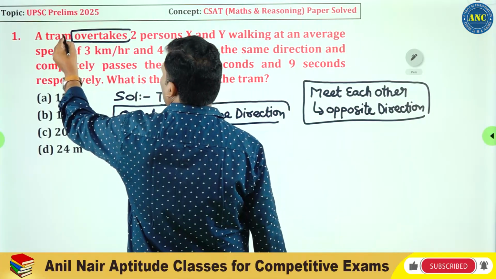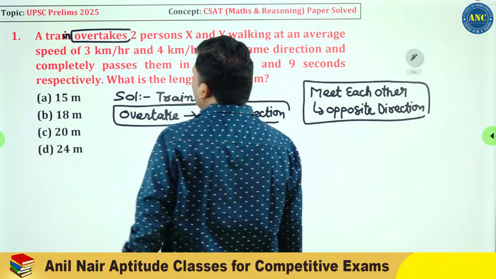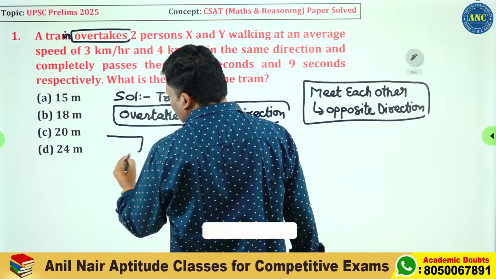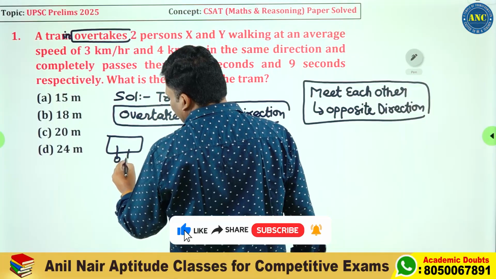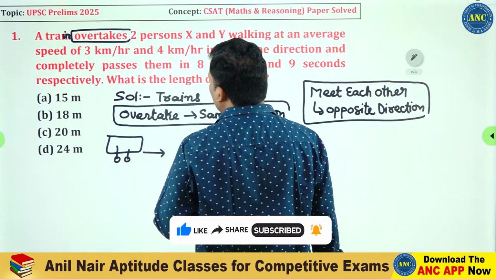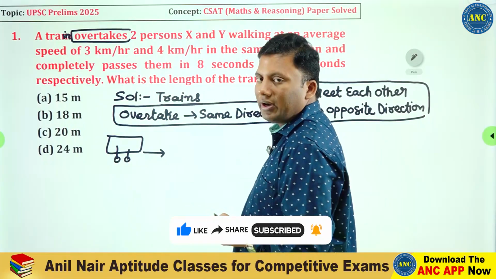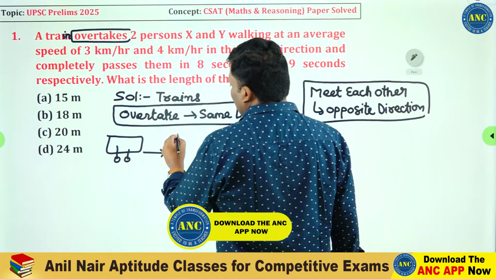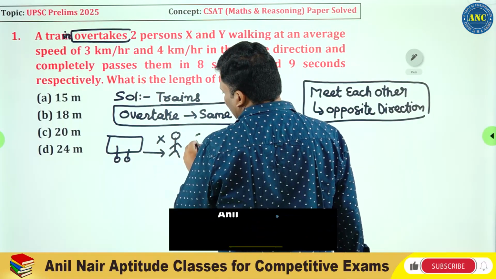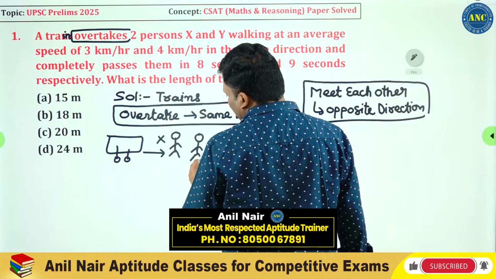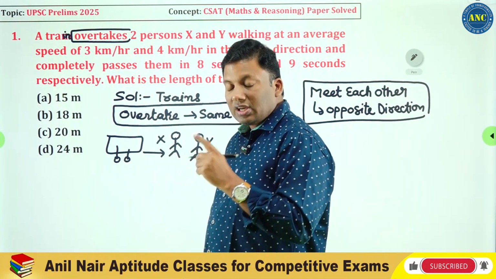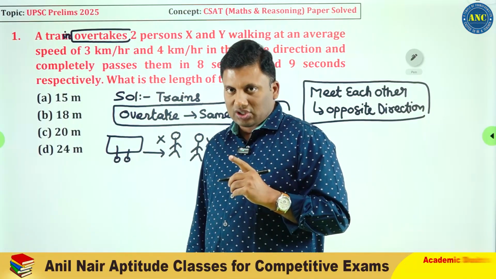This is a train. A train overtakes two persons. Okay, let us draw a train. A train is overtaking. Overtaking means the same direction. One person, in the question, is given as X. Another person is given as Y. So, a train and a person X are moving in the same direction.